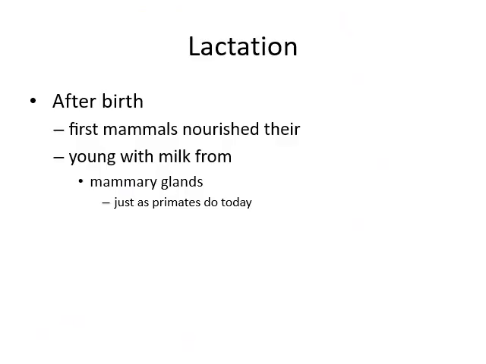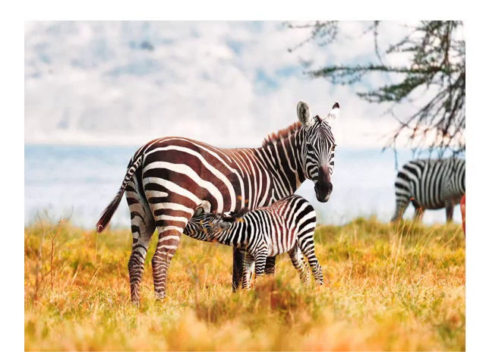Now the lactation. Just after birth, they will provide nutrition to their young ones. That is, the first mammals nourished their young ones with milk from mammary glands, just as primates do today. Basically, mammals are named for their mammary glands. Because of these mammary glands, they are classified into a separate class, mammals. Here you can see a mother lactating her baby.